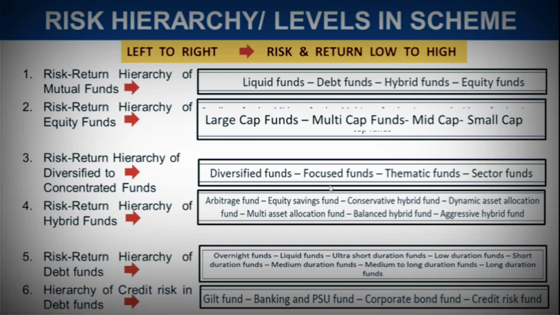Even compared to all other asset classes, gilt fund is the one furthest to the left. It has the lowest risk, because it invests in government securities, and the government pays back the money. Then come banking and PSU fund, corporate bond fund, and credit risk fund. You need to keep in mind this hierarchy of risk and return, low to high from left to right.